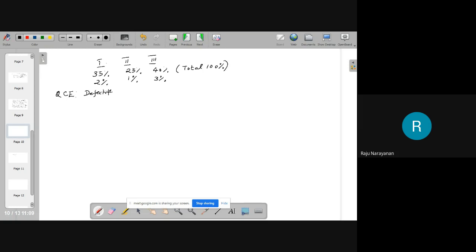He took one phone from the market and found it defective. Then he wants to know the probability that the phone was manufactured by machine 1, by machine 2, by machine 3. Is the question clear?